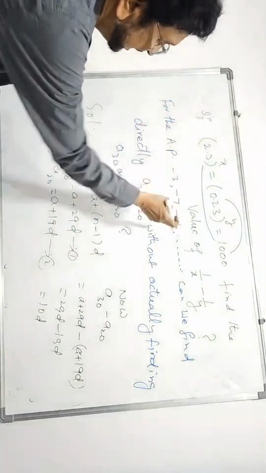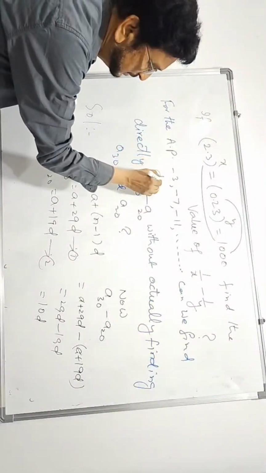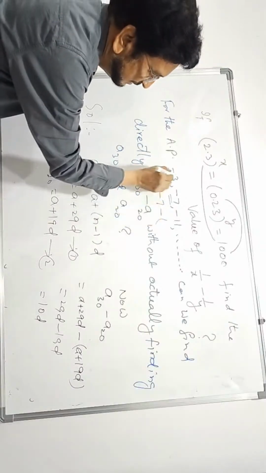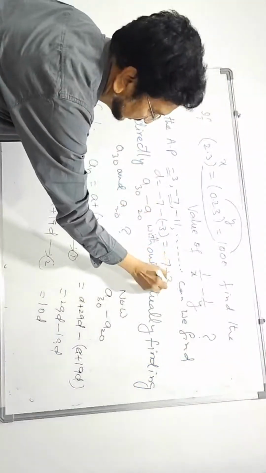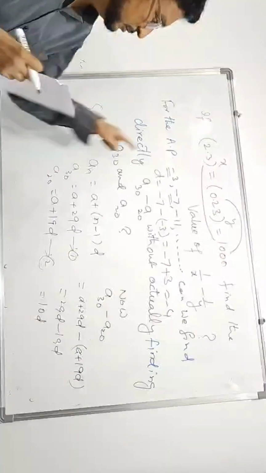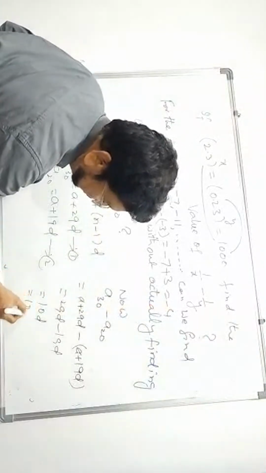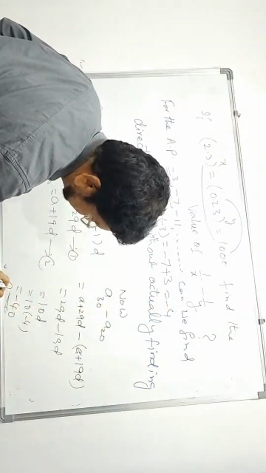D you know, with the help of the given arithmetic progression, what is d? T2 minus T1. T2 is minus 7, minus T1 which is minus 3. Minus 7 minus minus, plus 3. 3 minus 7 means minus 4. Difference d, also called the common difference, is equal to minus 4. This d value, minus 4, you substitute here. 10 into minus 4, 10 fours are 40. Minus 40 is the answer.